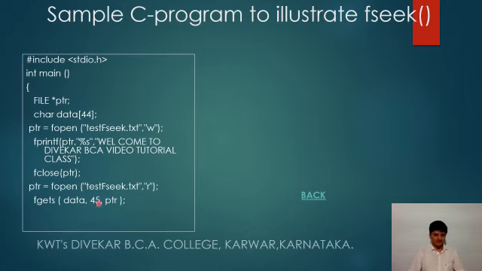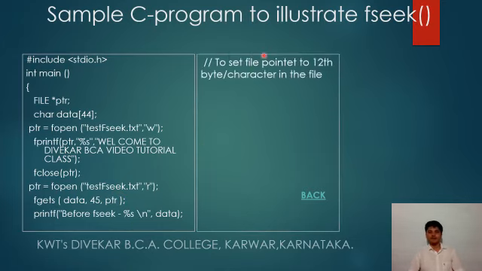From that point we are reading 45 characters with the help of fgets. fgets is a function which reads a complete line from the file, and with the help of ptr it is specified. Then we display, before fseek, what we have read from the current position. The current position is at the beginning itself, as the cursor has not moved.